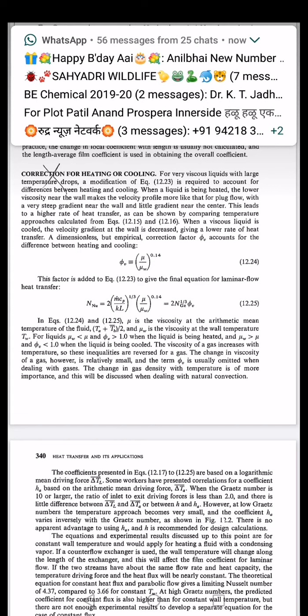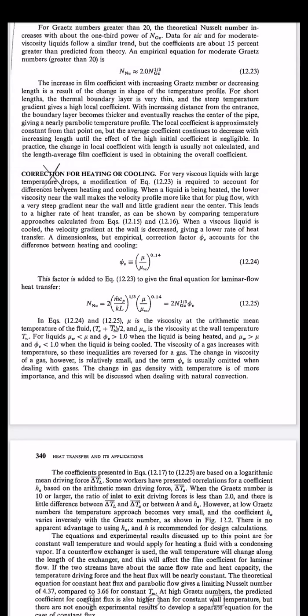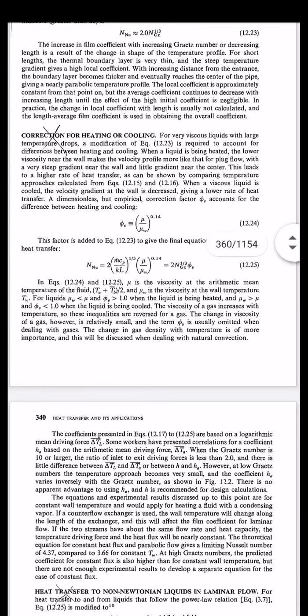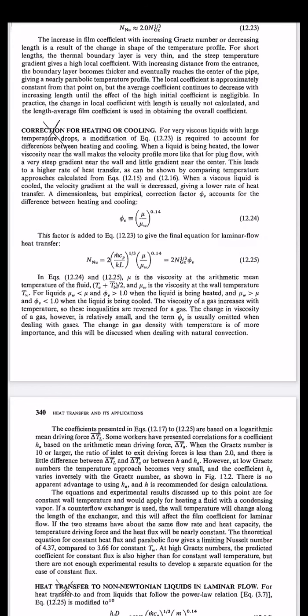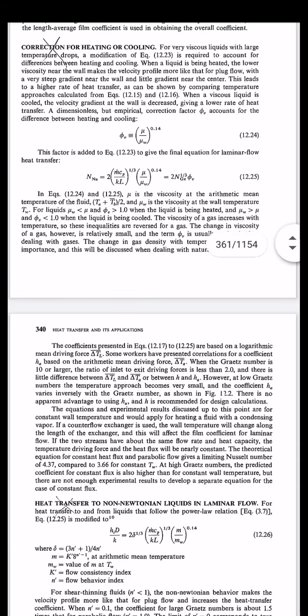Now there are some assumptions which are also described below. Whenever the viscosity at the wall is greater than the viscosity at the core, then the phi_e value should be less than 1.0 when the liquid is being cooled. So as per cooling and heating, there are different factors for phi_e, that is, the correction factor for the viscosity.